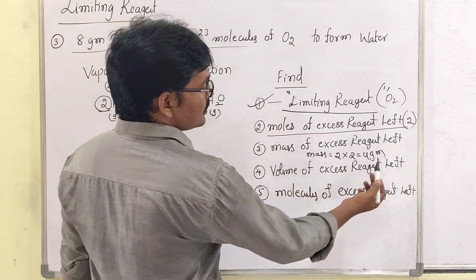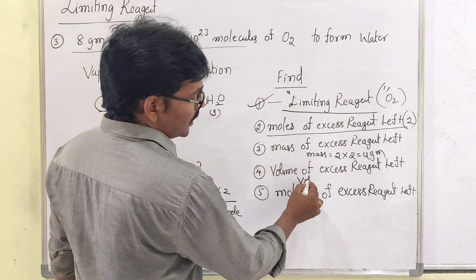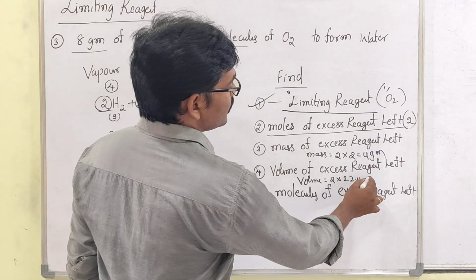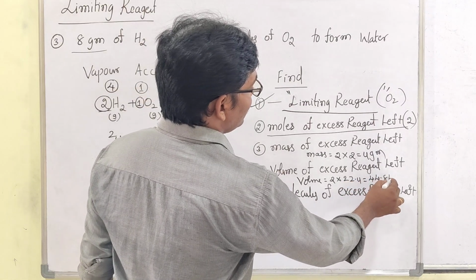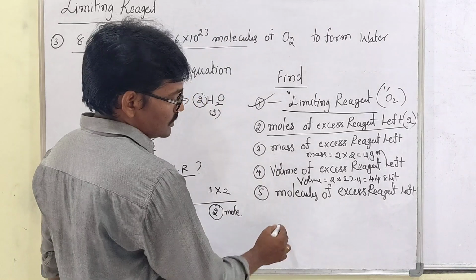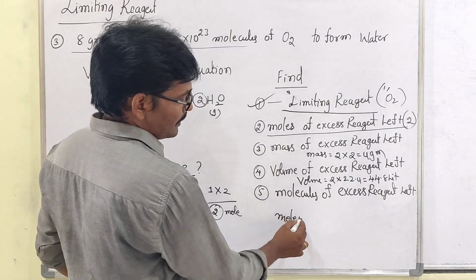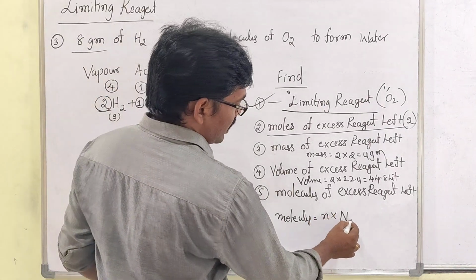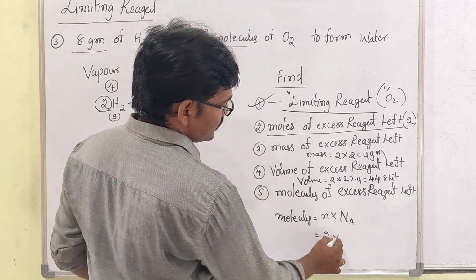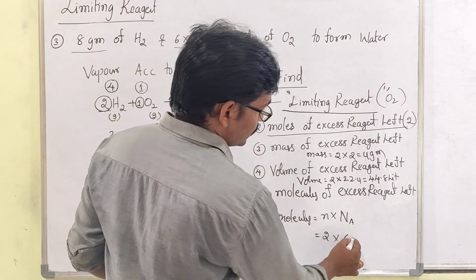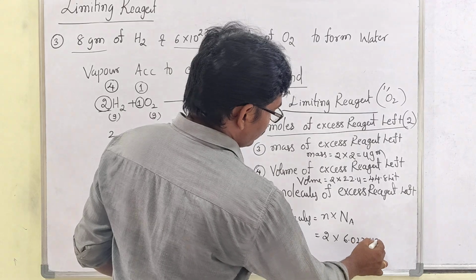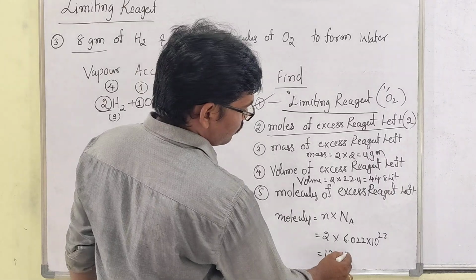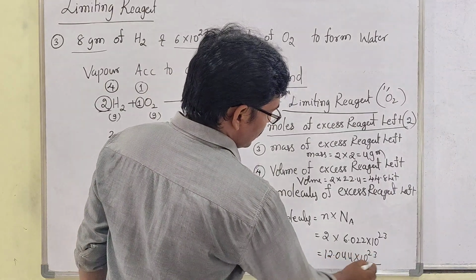Then volume of excess reagent, they said. So to find the volume, volume equals number of moles into 22.4 liters. Then you can get 44.8 liters. Then what about the molecules? Sir, what is the formula for molecules? Molecules equals number of moles into Avogadro number. How many moles do we have? 2 moles. Avogadro number 6.023 into 10 to the power of 23. Then you can get 12.044 into 10 to the power of 23 molecules.